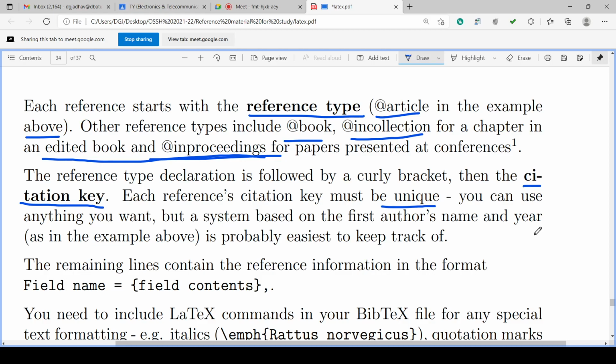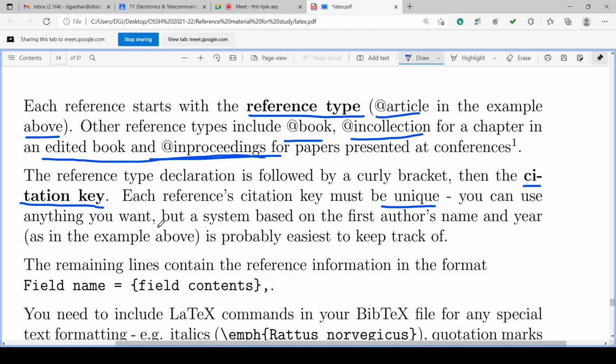So we cannot give the same name, Bird et al. 2001, Bird et al. 2001 like that. So we have to make changes: Bird et al. first 2001, Bird et al. second 2008, like that. So it should be unique. You can use anything you want. Otherwise, the program will show an error because two same reference keys, citation keys, are there, and the program cannot identify which key to refer to. Okay.